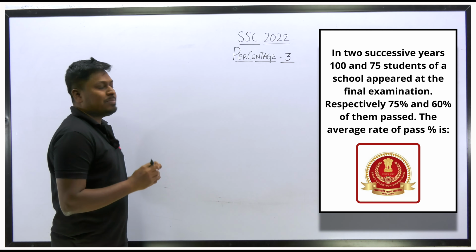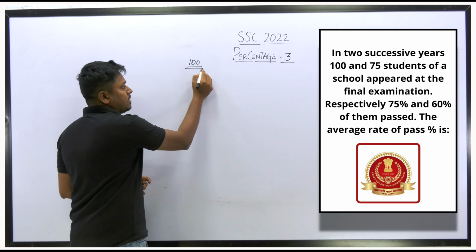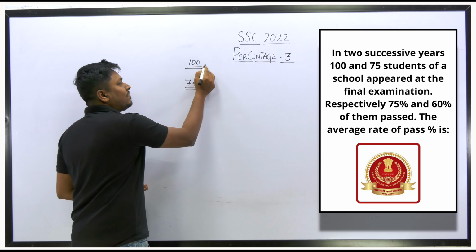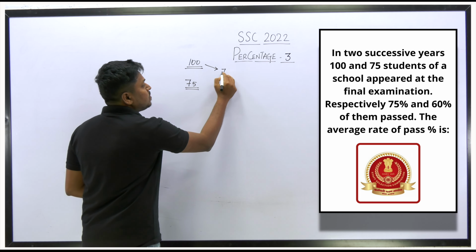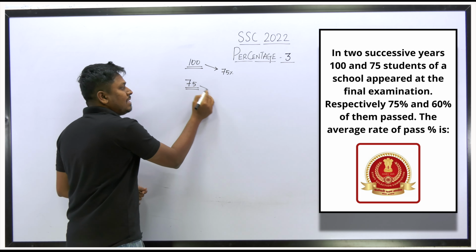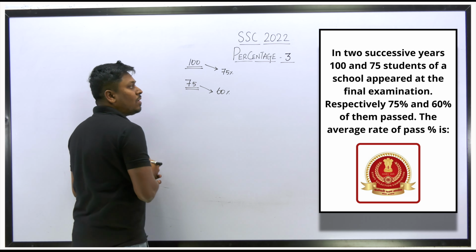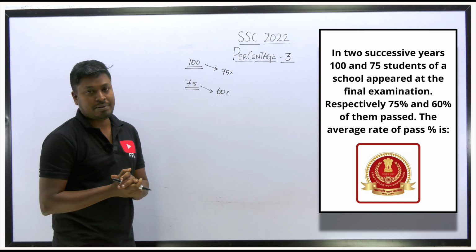So the first year, which means two successive years, right? In the first year, 100 students appeared, and in the second year, 75 students appeared. Similarly, in the first year, 75% of the students got cleared. In the next year, 60% of the students got cleared. Our final target is to find the average rate of pass.